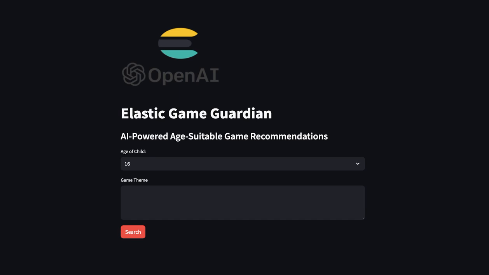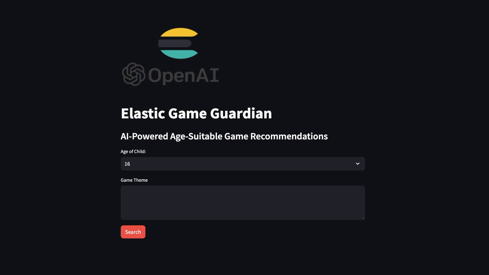My kids often ask me, "Hey, Dad, I want to find a game with combat or dance," or they say, "Dad, I want to play with Darth Vader." And I can now use Elastic Vector Search to perform that search. However, I also want to know if it's appropriate for my child's age. And there may be games that are appropriate for my oldest, but not for the mid or the youngest. Some of them may not be appropriate for all three. Some may be appropriate for all of them.